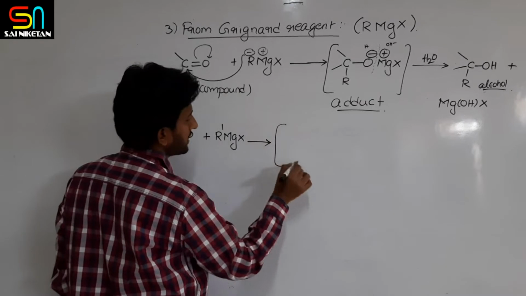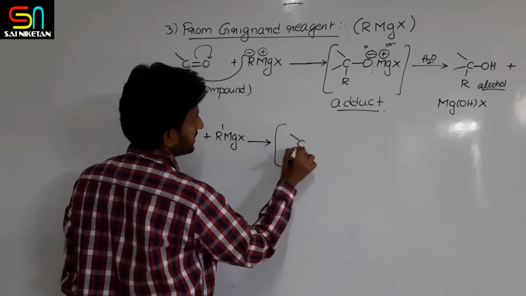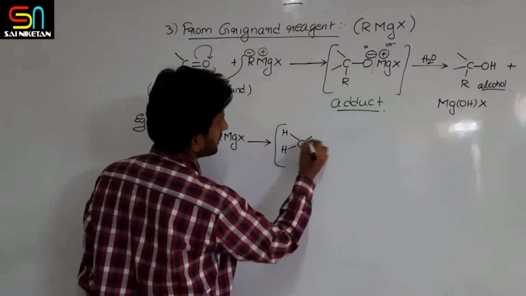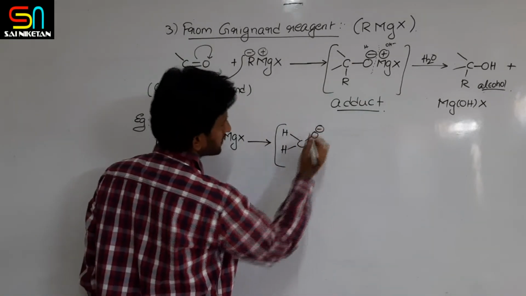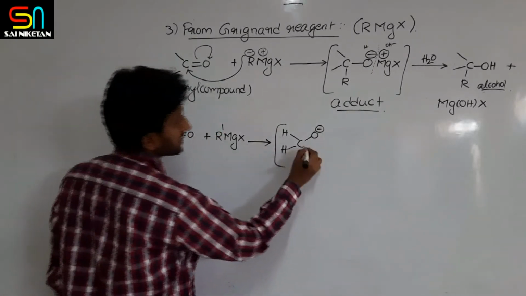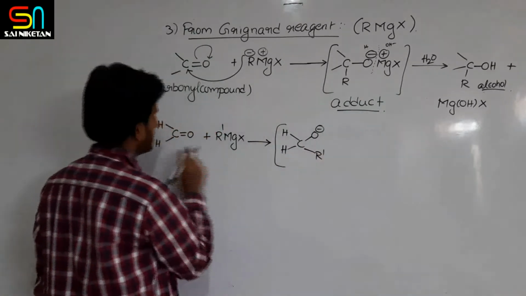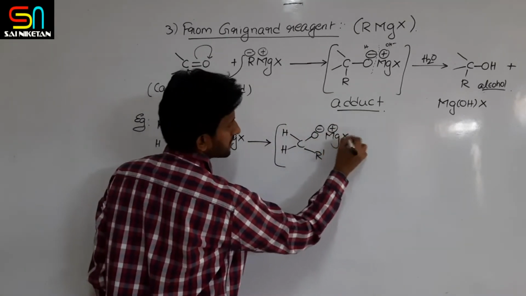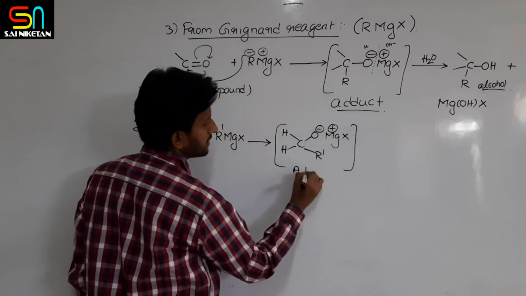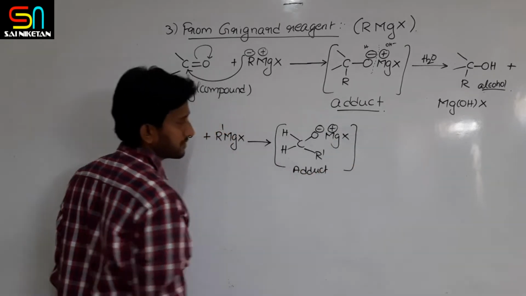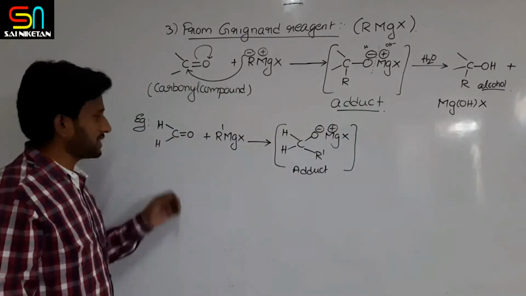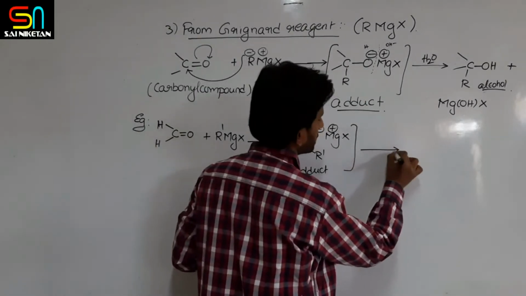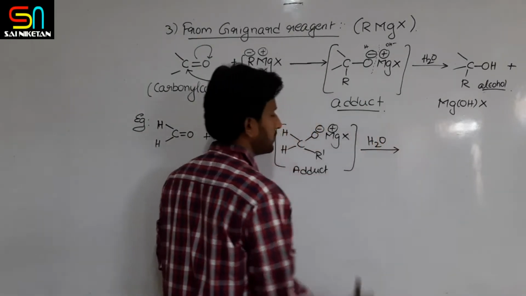So the adduct you will get here is, I am writing 2 hydrogens on the carbon, 1 oxygen with a negative charge, 1 R minus attacked here, and Mg plus X written above. So this is the adduct which is formed, the formaldehyde adduct. Then you do the hydrolysis.